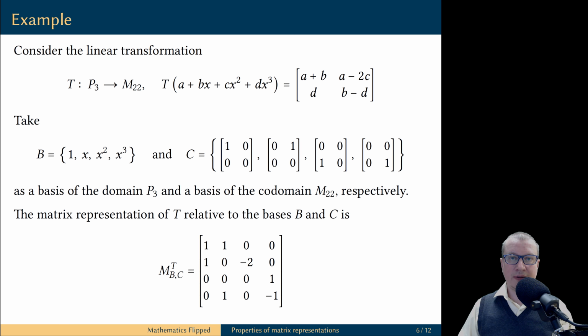Here's an example that illustrates this result in action. In the last video, we considered this linear transformation from the vector space of polynomials to the vector space of matrices, and we computed the matrix representation of this linear transformation relative to two nice bases. Basis B of the vector space of polynomials and the basis C of the vector space of matrices.